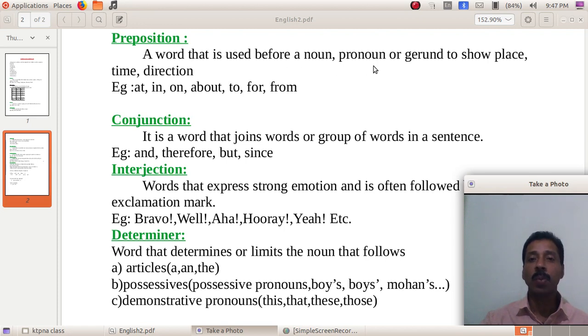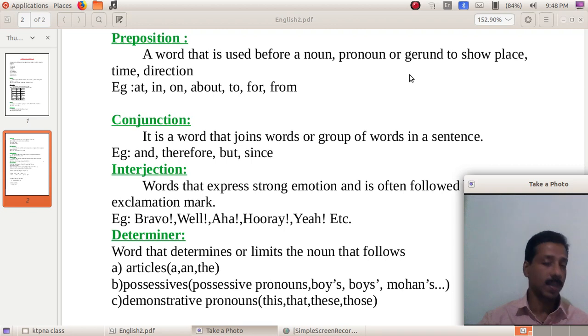Before a noun, pronoun, or gerund. What is a gerund? Are you familiar with this term, gerund? Gerund means, okay, that's a verbal noun, we can say. That is, the ing form of a verb used as a noun is called a gerund.